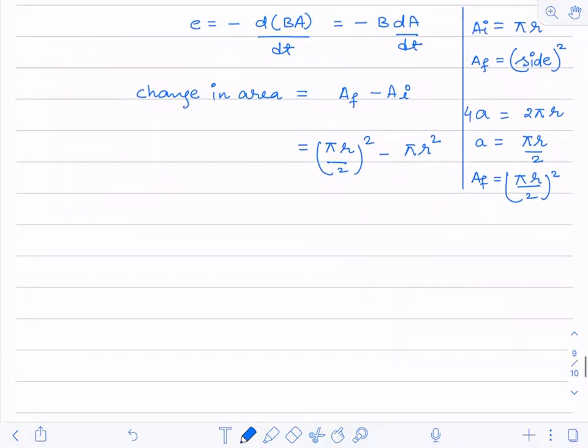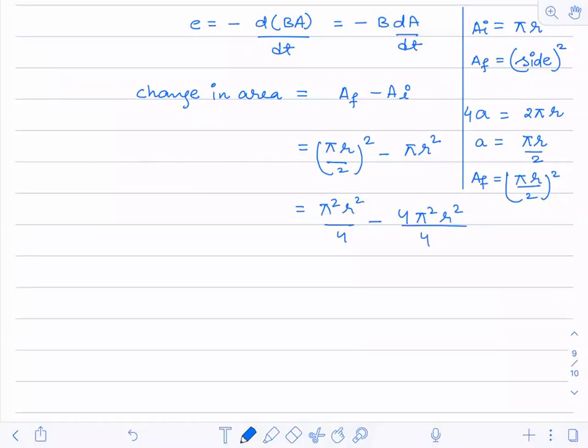Now you calculate the change in area. How can I calculate the change in area now? Yes. So I see this as pi square r square divided by 4. I'm doing a little bit of modification over there. So 4 pi square r square, because I have multiplied this by 4 and pi.